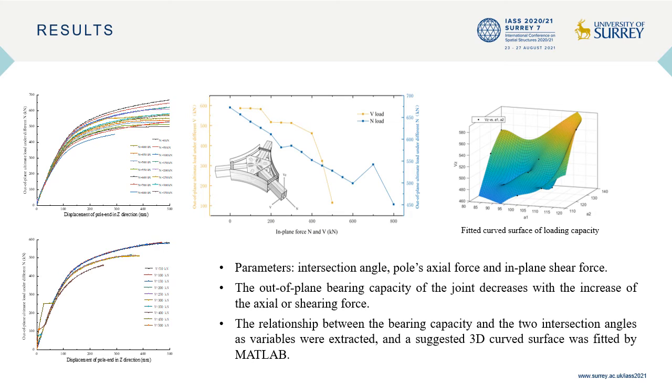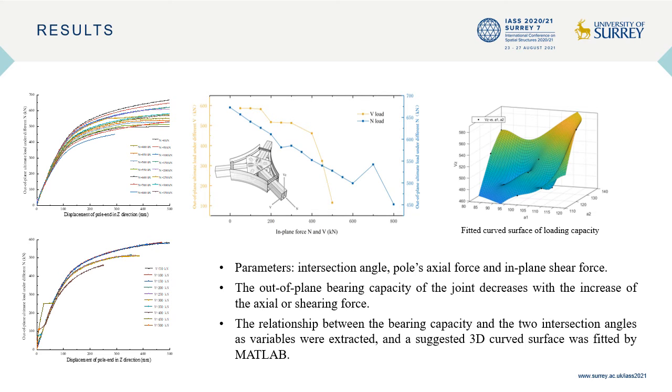It can be seen that the relationship between the out-of-plane bearing capacity of the joint and the axial force, when the axial force is less than 600 kilonewtons, basically shows a linear change, and a platform appears in the range of 200 to 300 kilonewtons, indicating that the out-of-plane bearing capacity is not sensitive to the change of axial force within this range. The influence of the in-plane shear force on the out-of-plane bearing capacity of this joint is studied in the same way as the above research method.